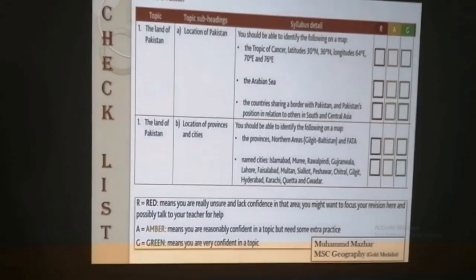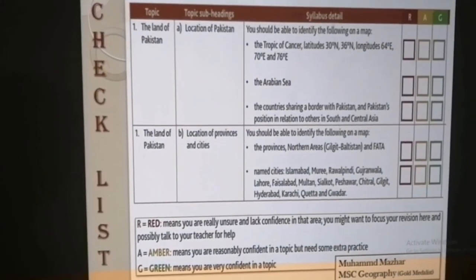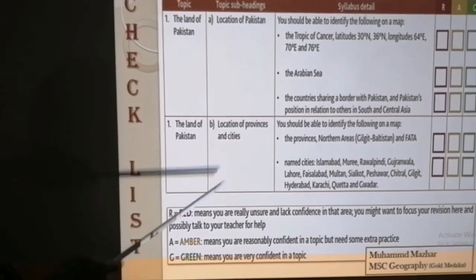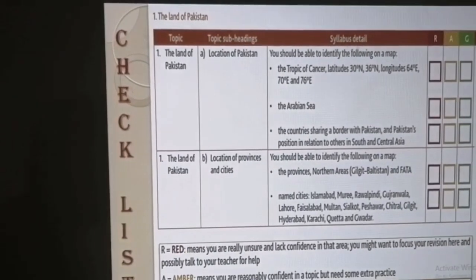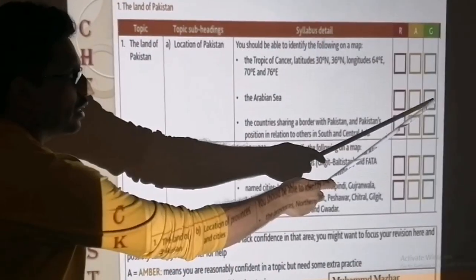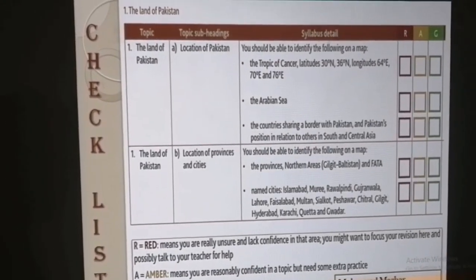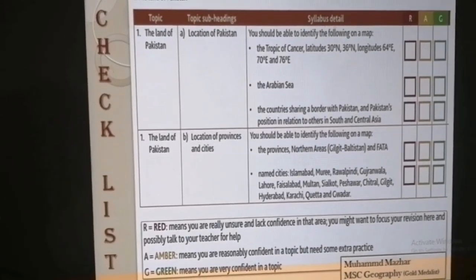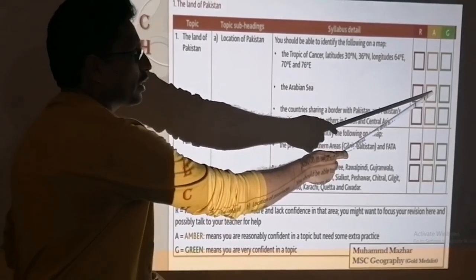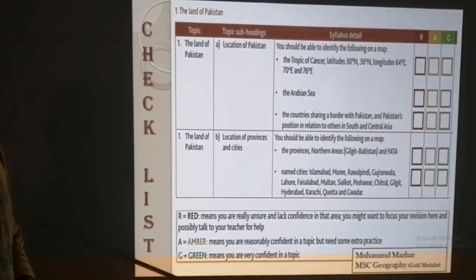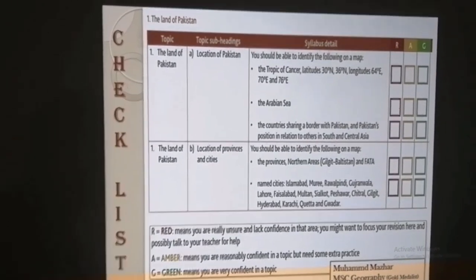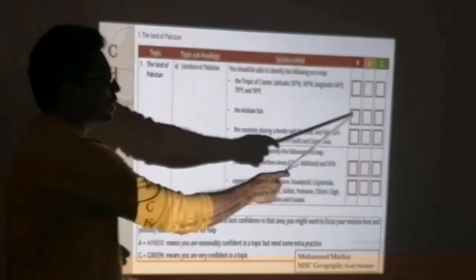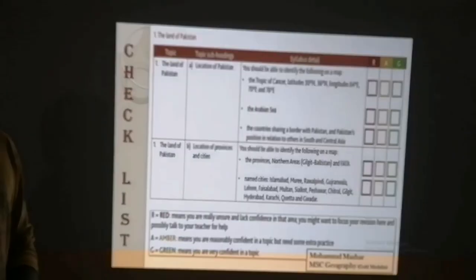Here is a checklist. You can analyze yourself, for example, the Arabian Sea. If you are pretty sure, you can tick mark the green box. And if you are reasonably confident but need some practice on where the Arabian Sea is, then you can tick mark the amber, meaning yellow, box. Or if you are unsure or lack confidence, then you can tick mark the red box.